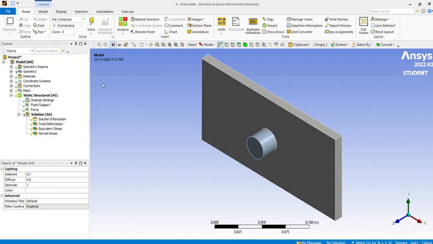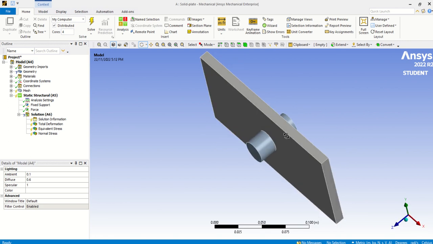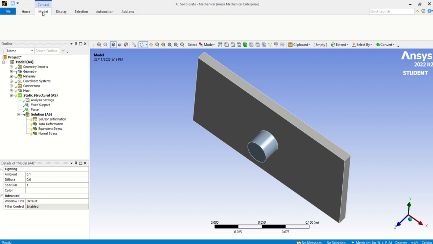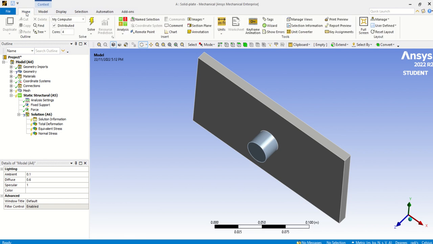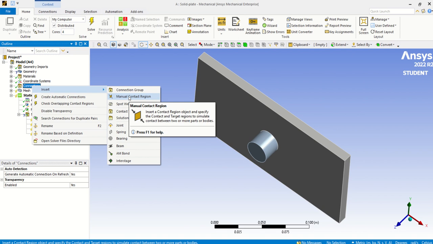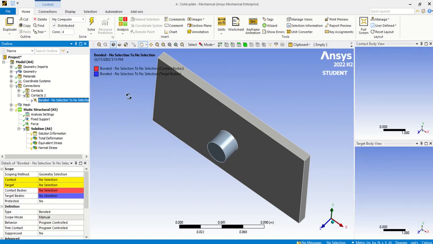Okay, so we have the model here. Let's have a look again, for some rotation and so on. Now we want to add the connection here. To do that, go to model. So we have a connection here. Right click, insert manual region. We want to define it as bonded.